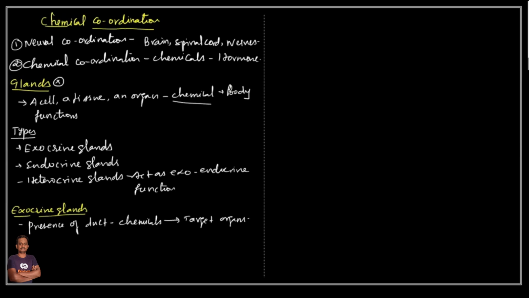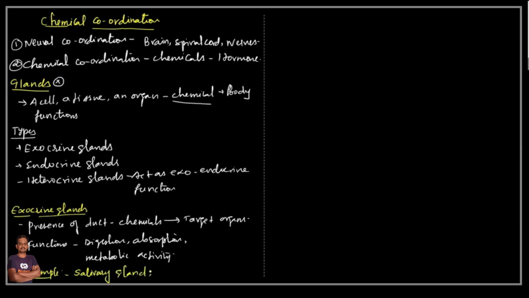For example, what is the main function of this exocrine gland? Main functions, என்னென்ன functions பண்றாங்க? The functions are normally involved in digestion, or involved in the absorption process, and also other metabolic activity. These are the main functions of the exocrine glands. Okay, so what are the examples for exocrine glands? Exocrine gland examples என்ன சொல்லலாம், ஒரு few examples சொல்ல முடியுமா? Salivary gland is an example for exocrine gland.